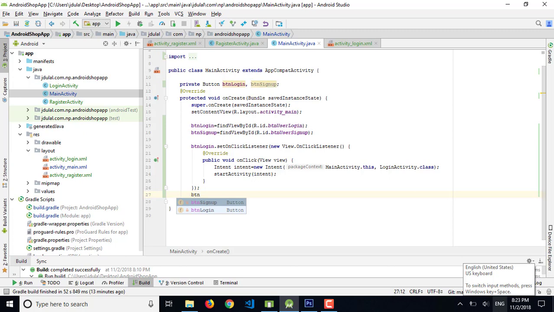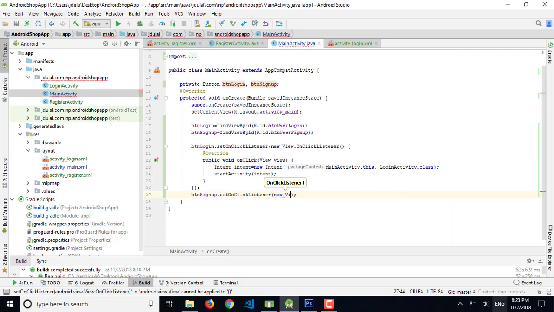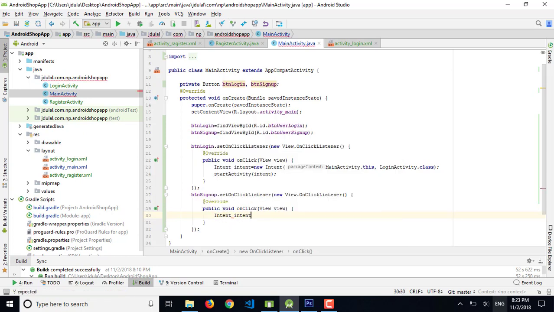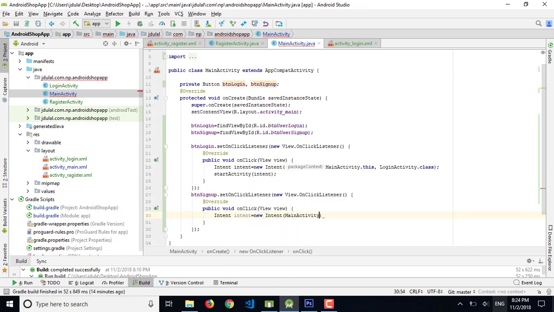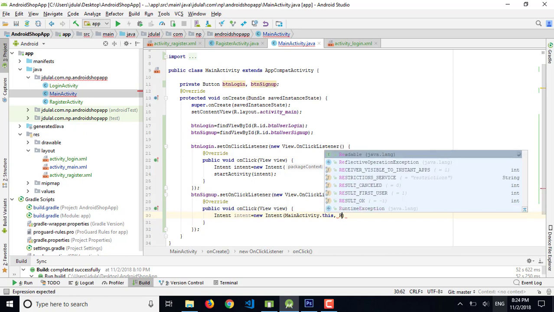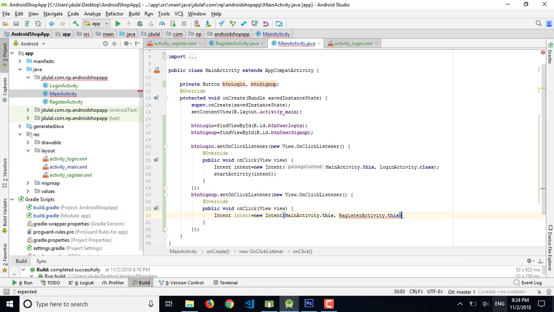So let's add some code to run the activity here. In main activity, button sign up dot set on click listener, new view dot on click listener. So we have override method on click, and now intent equals to new intent main activity dot this, and register activity dot class. I made a mistake in the name here. So start activity intent.